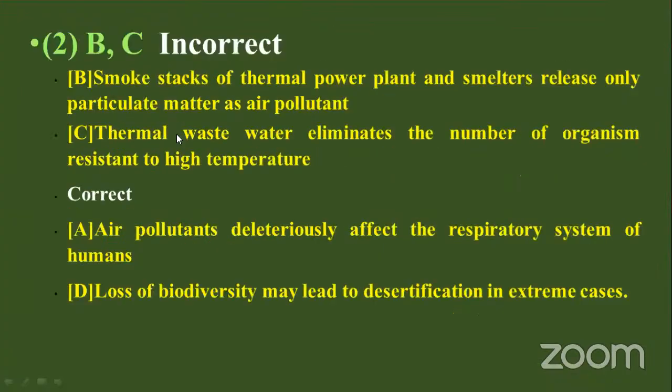Okay, see the option. Incorrect option: smokestacks of thermal power plants and smelters release only particulate matter as air pollutant. No. Thermal waste water eliminated the number of organisms resistant to high temperature. No, it will lead to death. Correct option: air pollutants deleteriously affect the respiratory system of humans. Yes, it's correct. Loss of biodiversity may lead to the desertification in extreme cases. It is also a correct one.